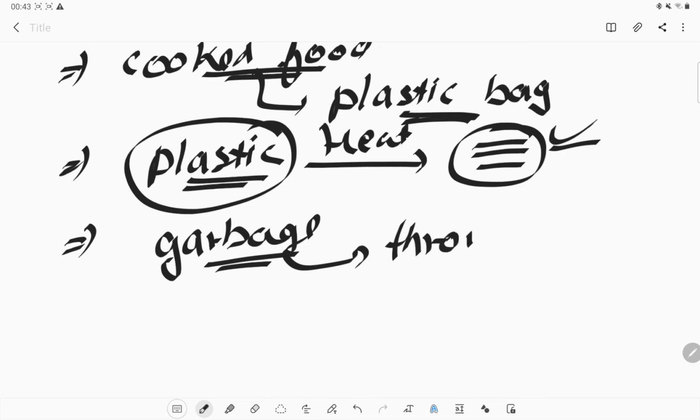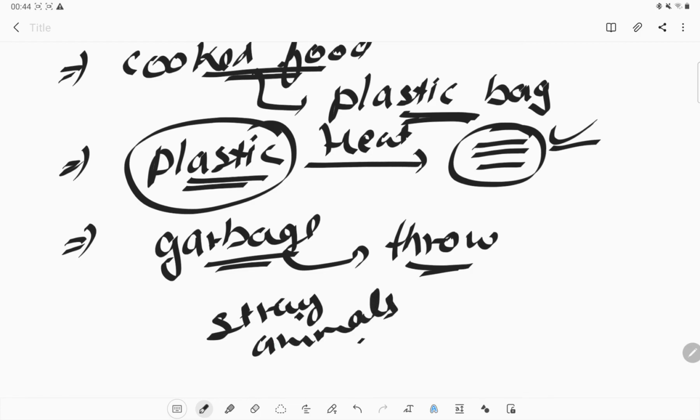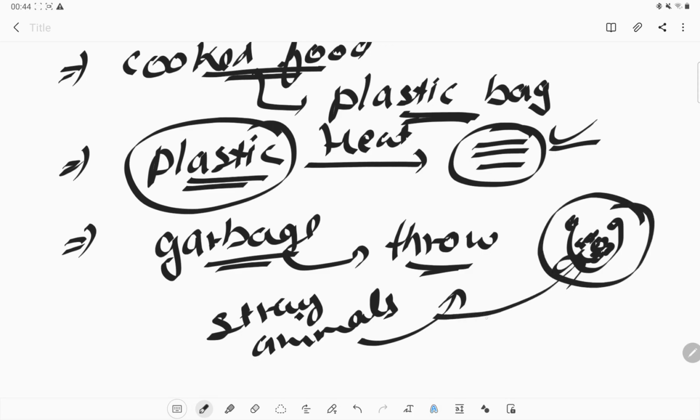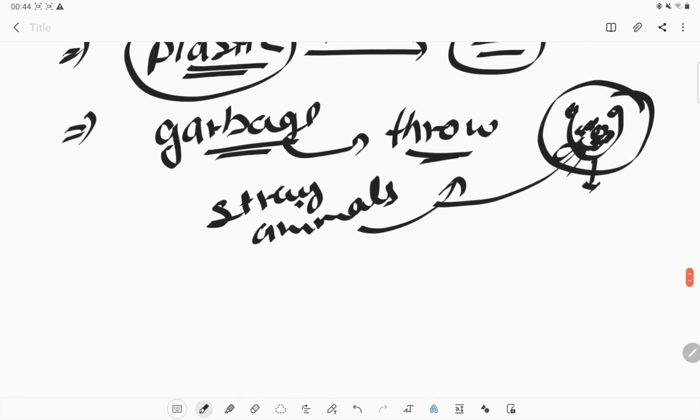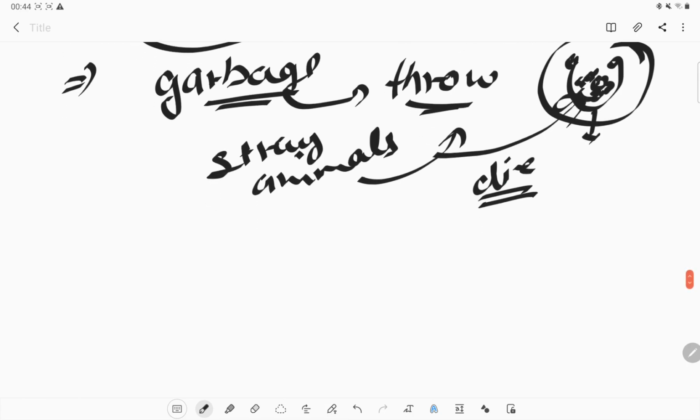And sometimes people fill the garbage into a plastic bag and throw it away. Stray animals that live on the street will look for food and find those polythene bags which contain food. In the search of food, they will eat the whole product, including the plastic bag, and that will cause the stray animal to die. So this is how plastic curses us.